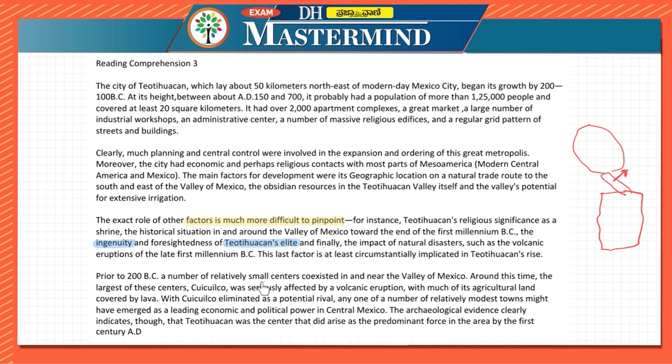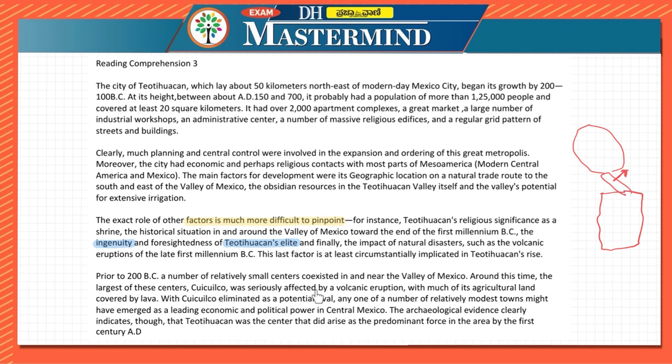So prior to 200 BC, there were relatively small centers which existed around the Valley of Mexico. Around this time, the largest of these centers was Cuicuilco. Okay, Cuicuilco before 200 BC was the largest of these centers. So in other words, we can tell that before 200 BC there were small centers which existed. In those small ones, the largest one was Cuicuilco.